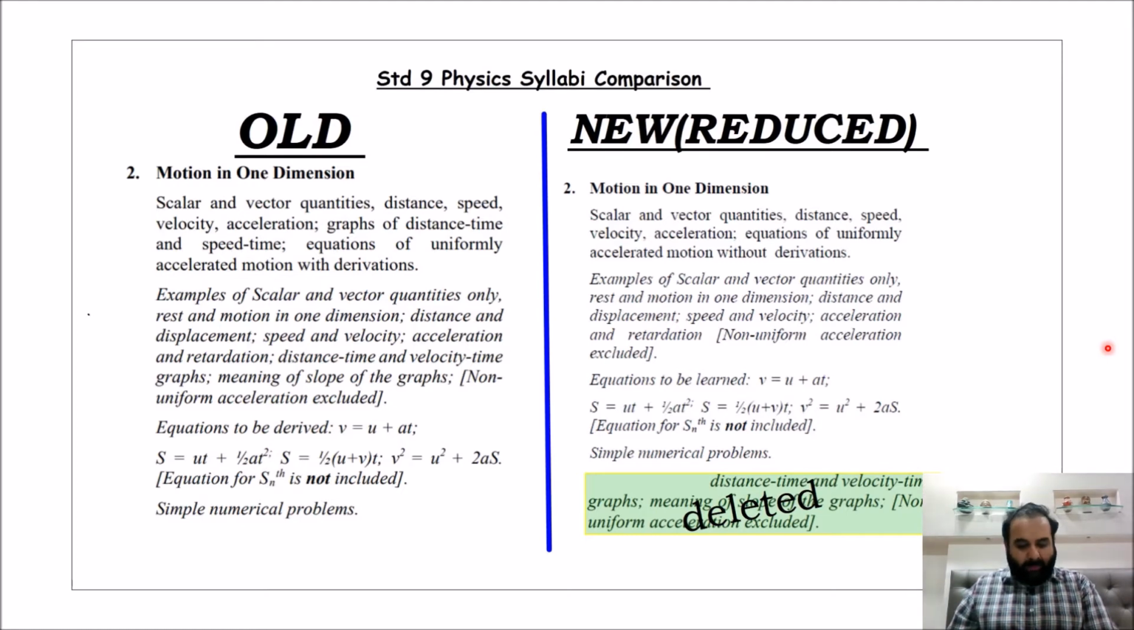Then in the B part, that is the graphical representation, until last year you had only these two topics, DT graph and VT graph. AT graph was anyway removed right from the beginning. So even for this year's revised syllabus, I can say that the entire B part has been removed. That is 2.6 and 2.8 from the Selina textbook, which has been completely removed.